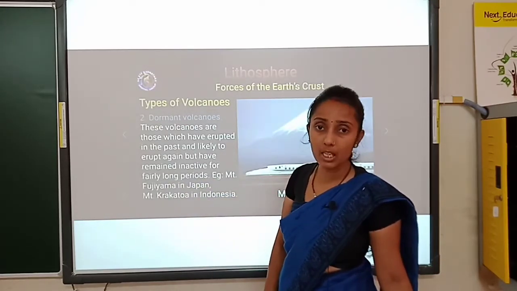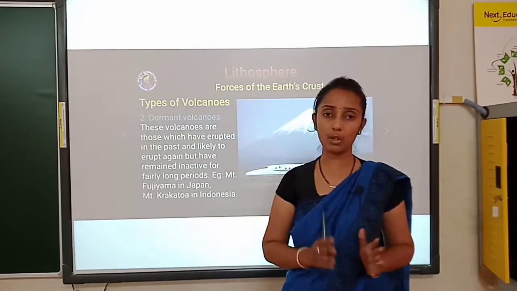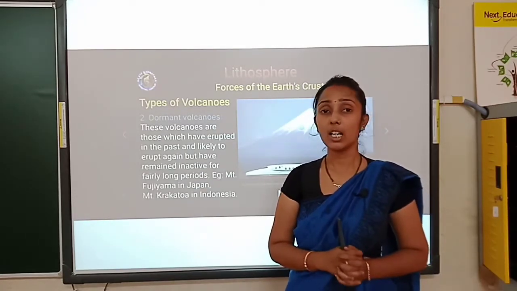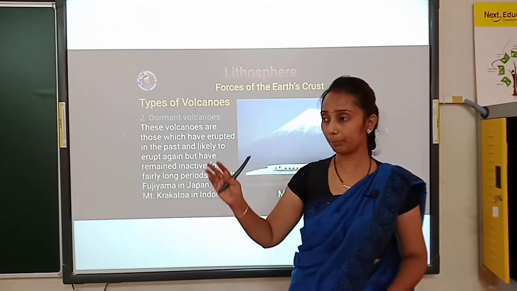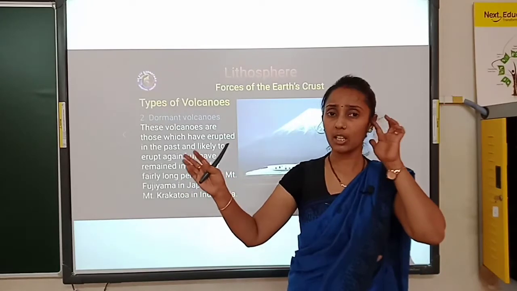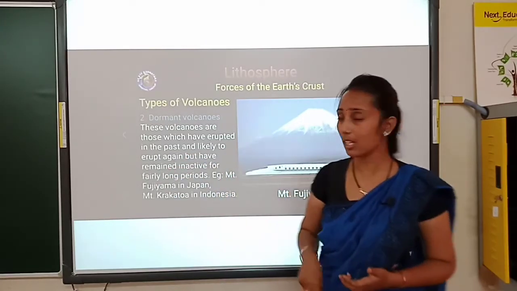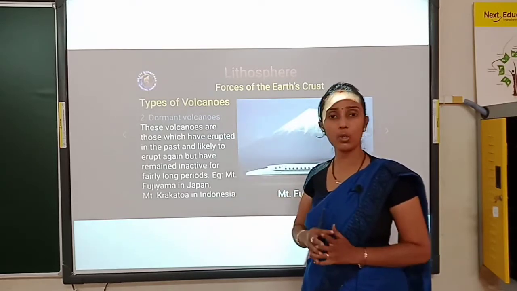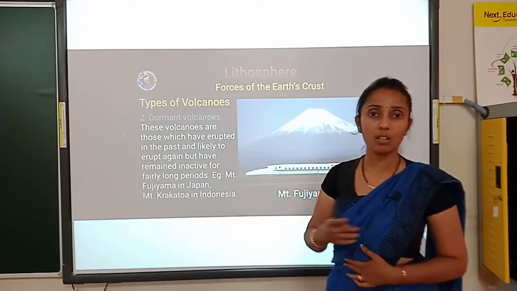What does it mean? See, on one side we learned active volcano. Active volcano in the sense we can surely tell that very soon there is going to be a volcanic eruption. Whereas dormant volcano in the sense it happened a few years back.